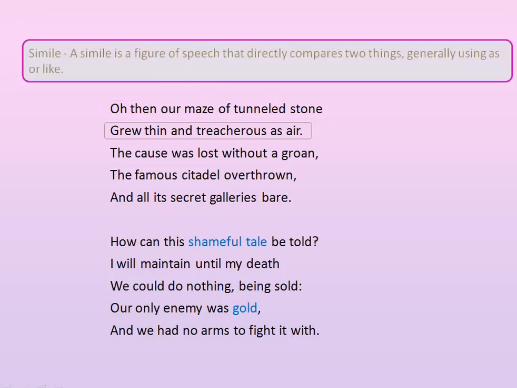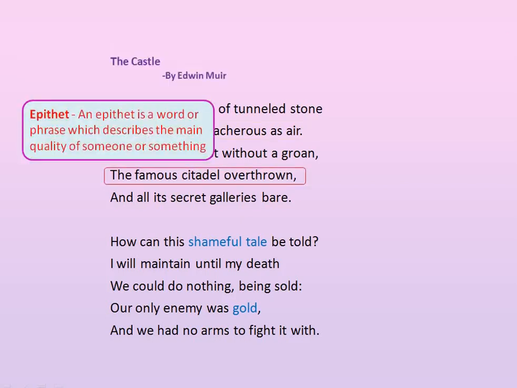Grew thin and treacherous as air. Here the figure of speech used is simile. Simile is a figure of speech that directly compares two things, generally using as or like. Here in this line, treachery is compared to air using as. The famous citadel overthrown. Here epithet is used. An epithet is a word or phrase which describes the main quality of someone or something. Here the word citadel has been described using the word famous. It is an epithet.